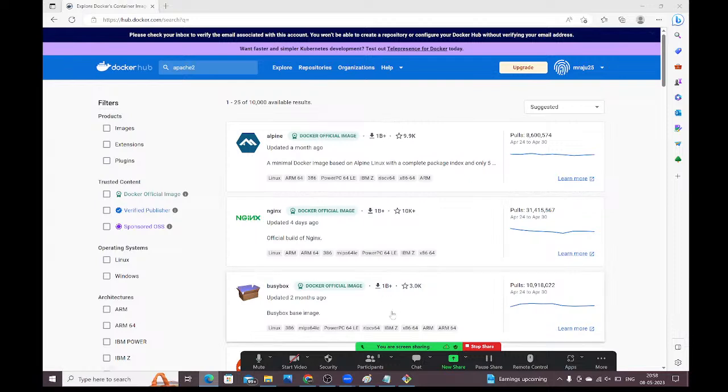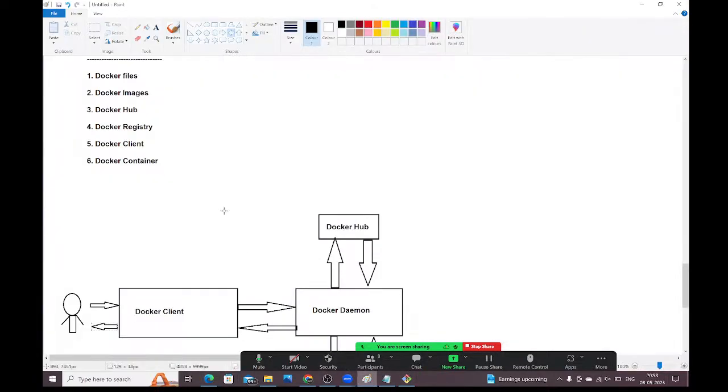Docker engine means what, guys? Here we have the Docker engine or Docker daemon or Docker host. All these things are the same, guys. Docker engine, Docker daemon, Docker host, all are the same. Docker engine is a software, or we can say it is a program. Using this, we can create images and containers. Docker engine only will create the images and containers. Without having Docker engine, you can't start the container. To run the container, we should have the Docker engine. Docker engine is the container engine, guys. With that only we can run the containers and we can create the images.